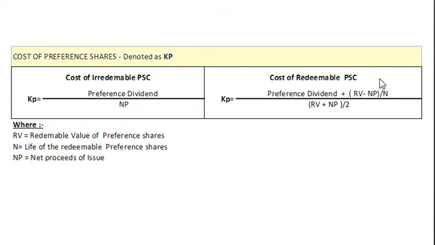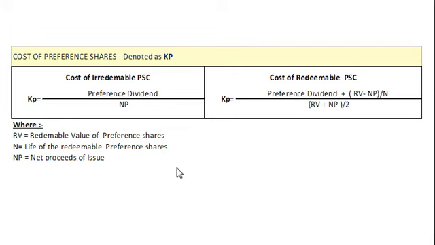And for redeemable preference shares, our formula is: cost of preference shares is equal to preference dividend plus redemption value minus net proceeds, the whole divided by N, then finally divided by redemption value plus net proceeds divided by 2. Same way, here RV represents redeemable value of preference shares, N is the life of the redeemable preference shares, and NP represents net proceeds of issue.